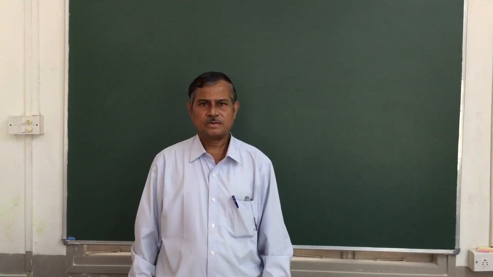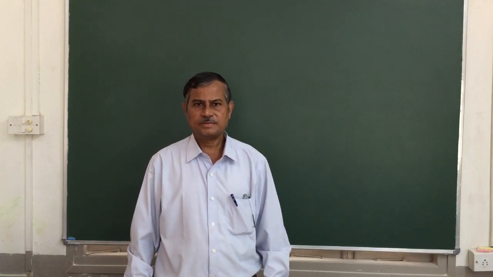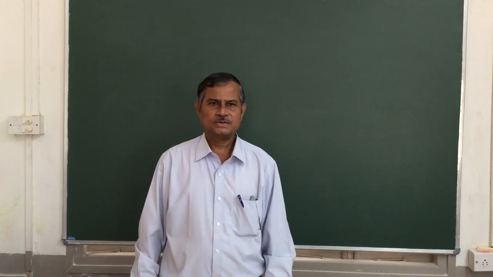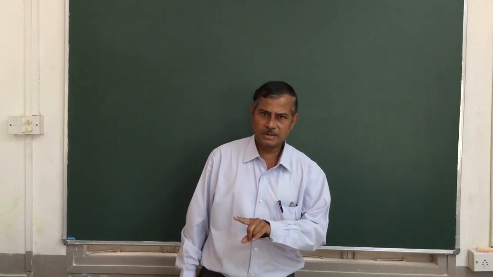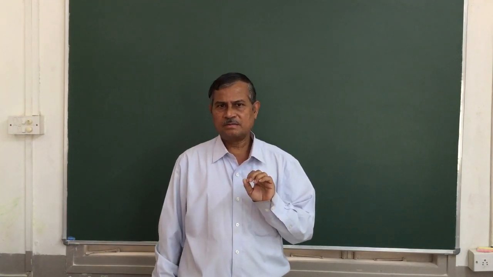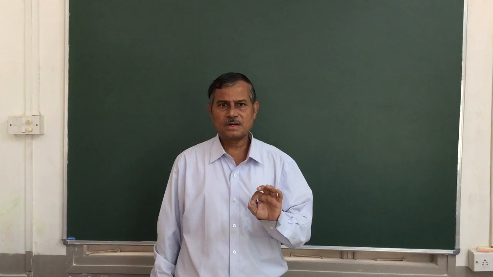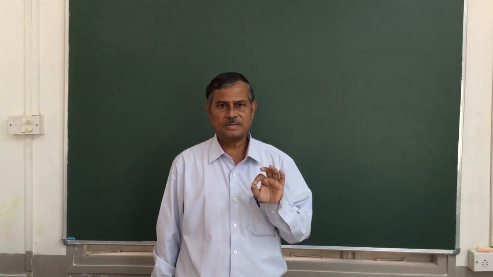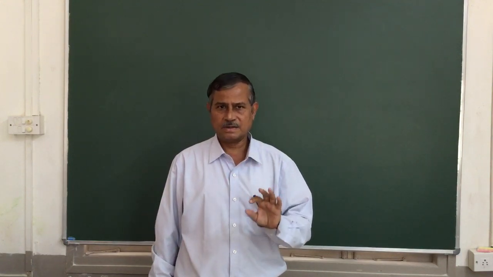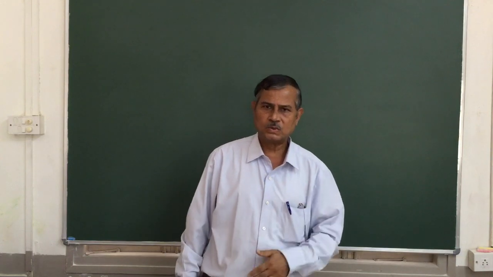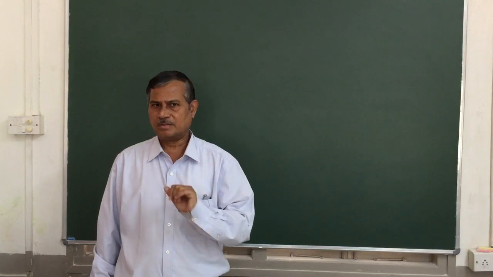So today we are going to start the syllabus of fifth semester. As you know, in the fifth semester there are two papers, chemistry paper 1 and chemistry paper 2. In chemistry paper 1, it is 100 marks. In 100 marks, 80 marks are theory examination and 20 marks are IA marks, internal assessment. Similarly, in paper 2 also, there are 80 marks theory paper and 20 marks internal assignment.